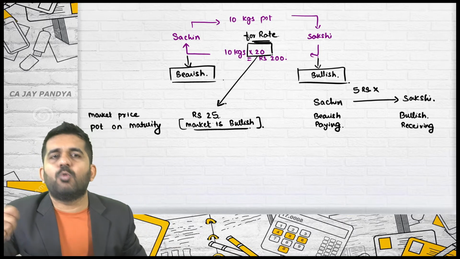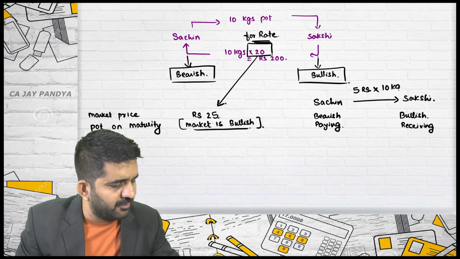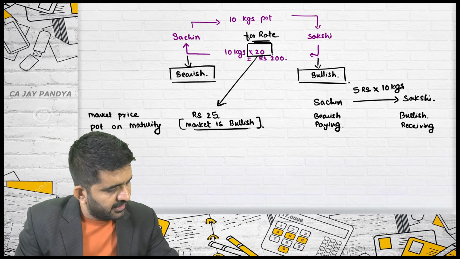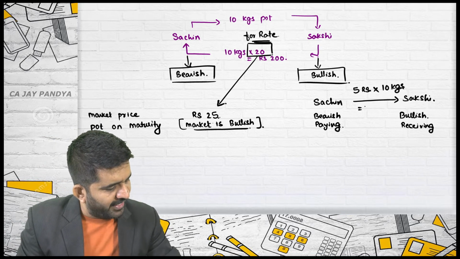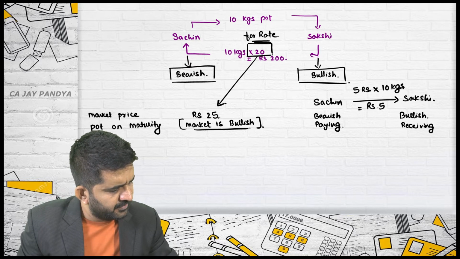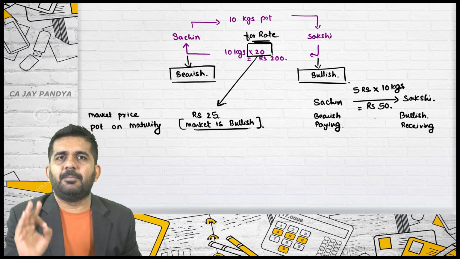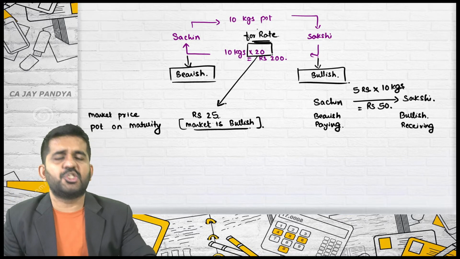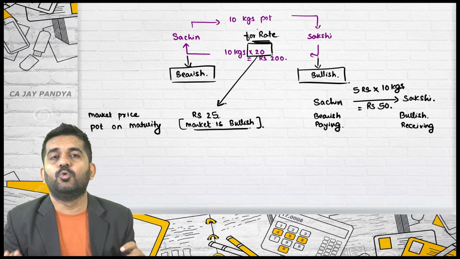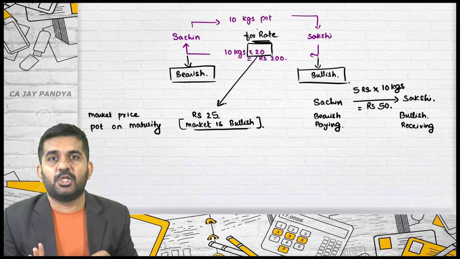Is it alright? Multiplied by the contract was of 10 kgs. So I need to multiply it by 10. Is it alright? 10 kgs. So what is the amount? 5 into 10 is rupees 50. So rupees 50 Sachin will be paying to Sakshi and this contract is settled through difference.